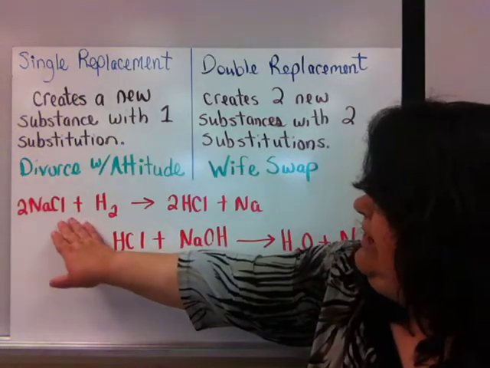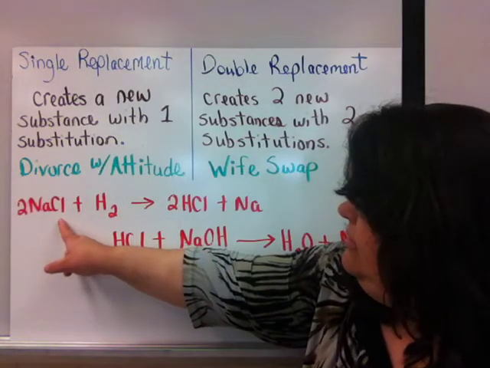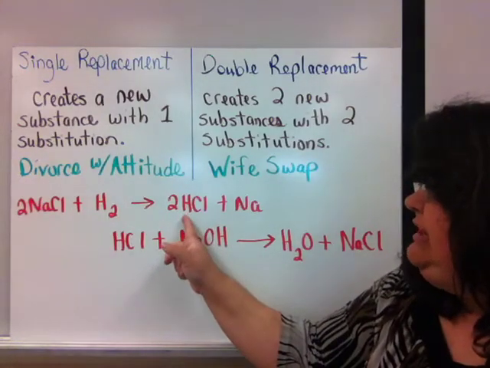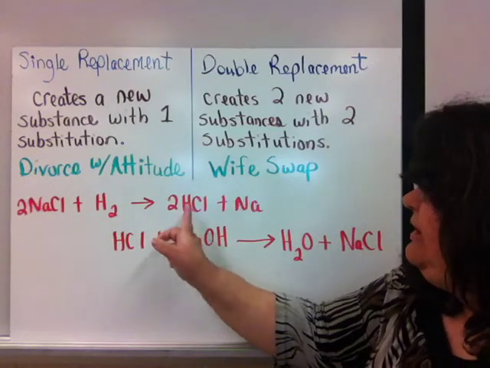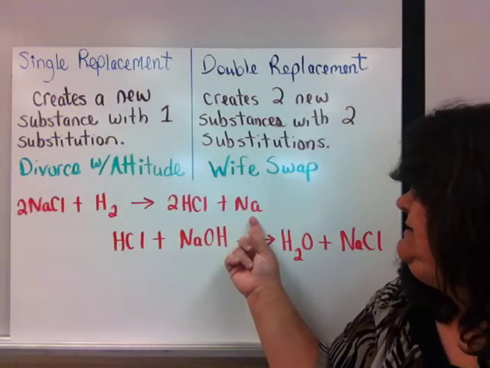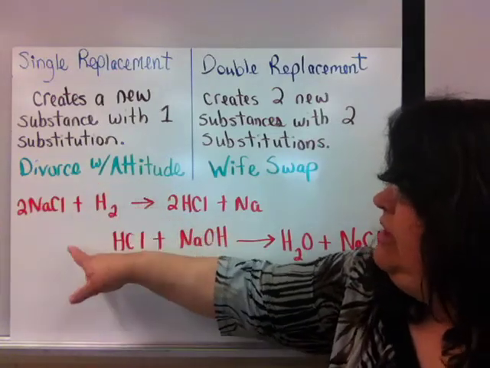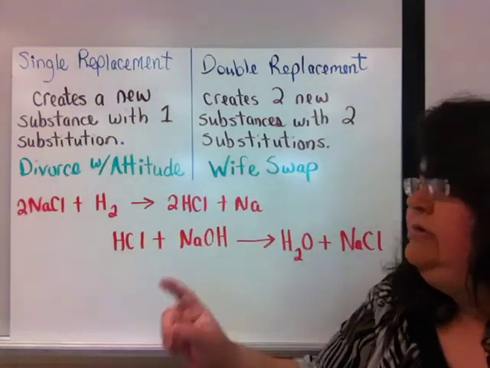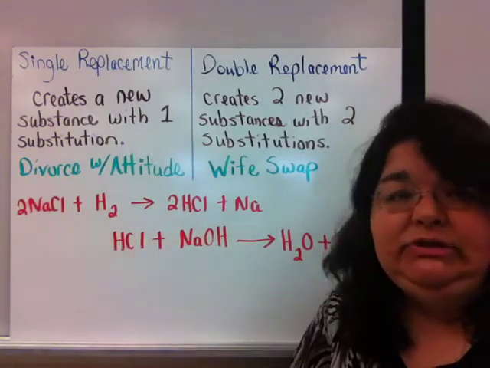Here's sodium and chlorine and hydrogen. Now sodium and chloride are bonded together and hydrogen is alone. But at the end of the reaction, hydrogen has kicked out or substituted itself in the place of where sodium was. So now chlorine is bonded with hydrogen and sodium is alone. I call this divorce with an attitude. Here's the happily married couple. Hydrogen moves in, kicks sodium out. So now there's a new substance because of one substitution.